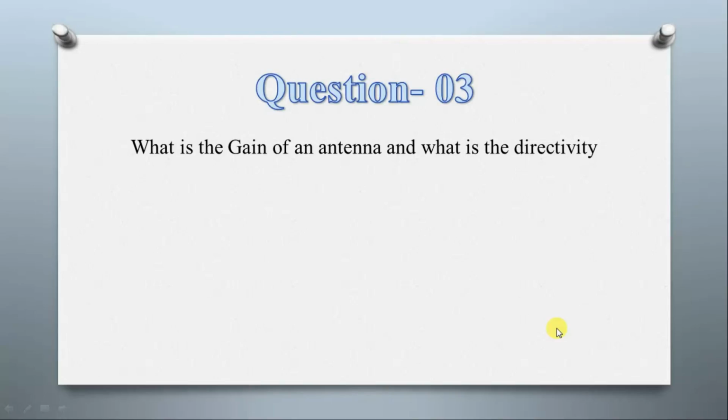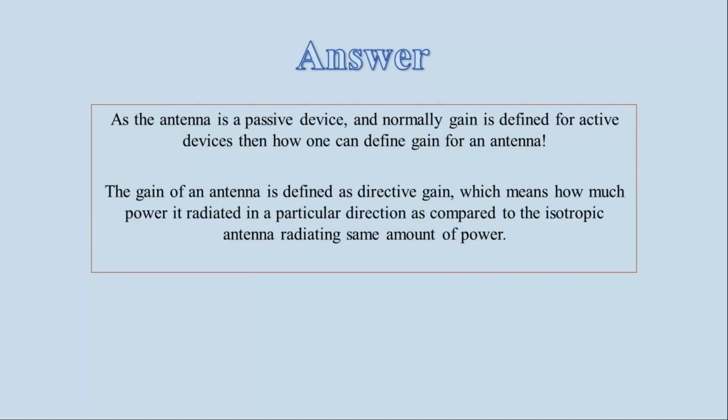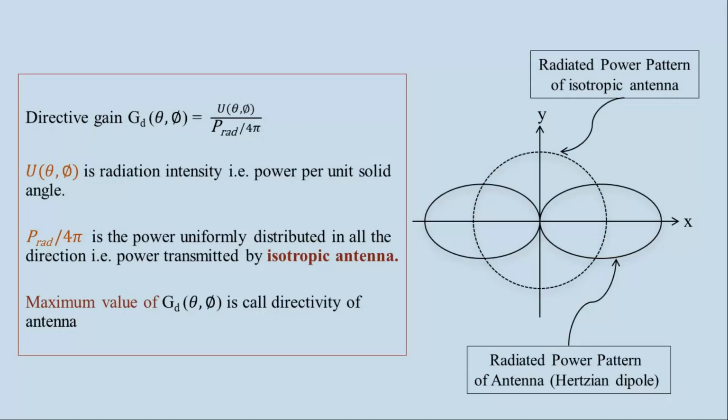And the next question was, what is the gain of an antenna and what is its directivity? See, the antenna is a passive device. Normally when you talk about gain, it is defined for active devices like amplifiers, BJTs, MOSFETs. So how do you define the gain for a passive device? The gain of an antenna is not like the gain that we define for MOSFETs or amplifiers. The gain of an antenna is defined as a directive gain, which means how much power the antenna radiates in a particular direction as compared to had it been an isotropic antenna radiating the same amount of power. The isotropic antenna is nothing but an antenna which radiates the power the same in all directions.